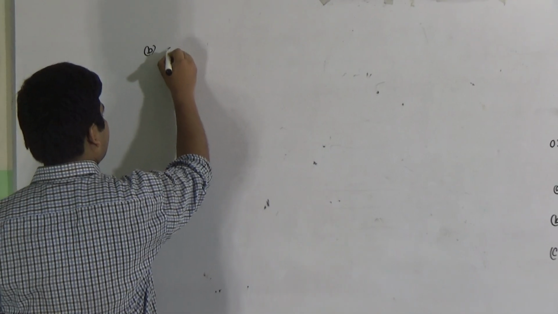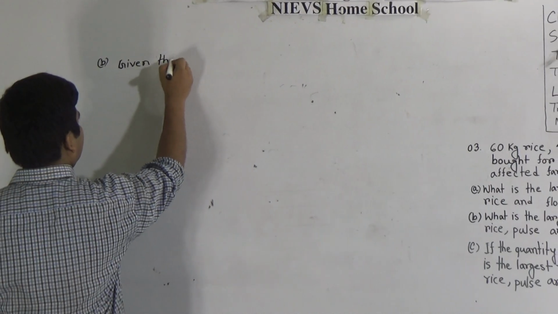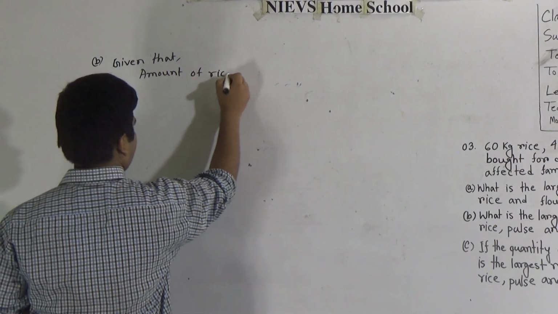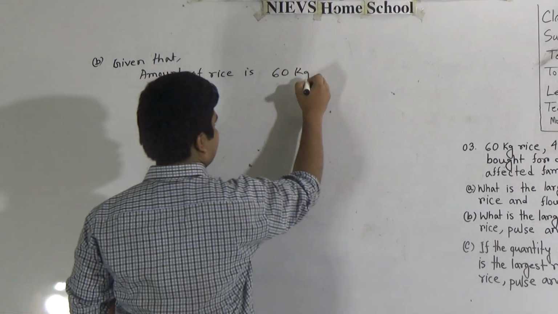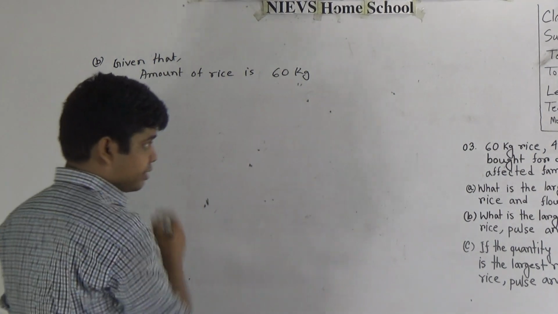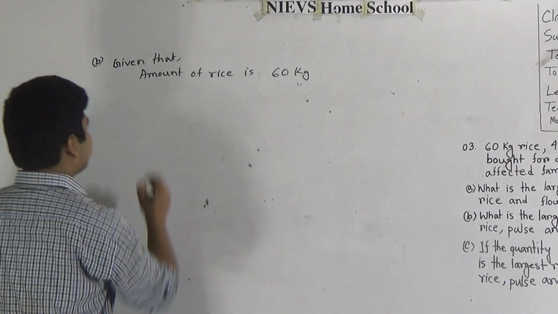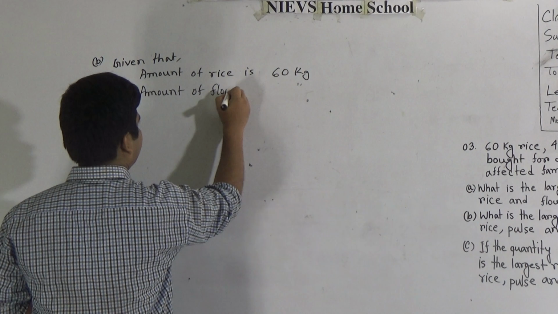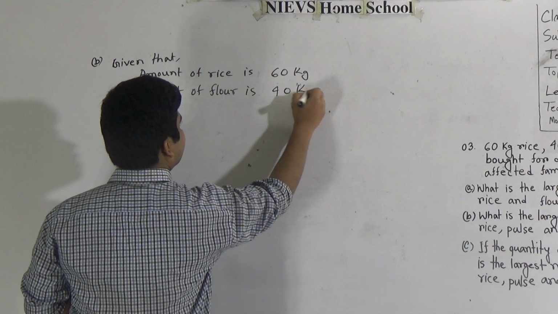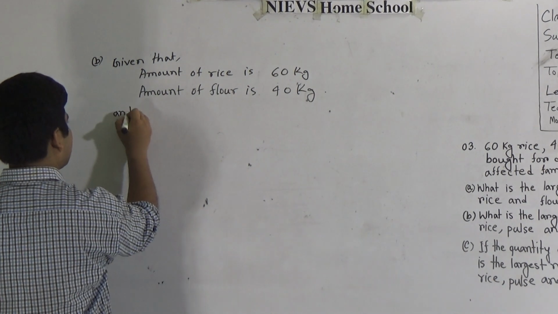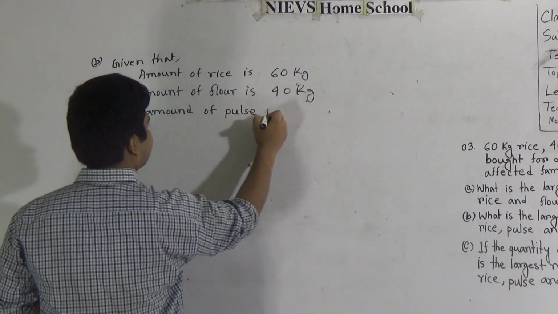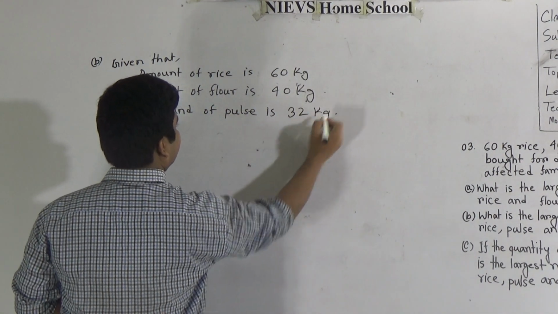First of all, we write given that: amount of rice is 60 kg, amount of flour is 40 kg and amount of pulse is 32 kg.